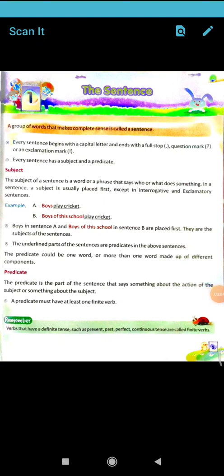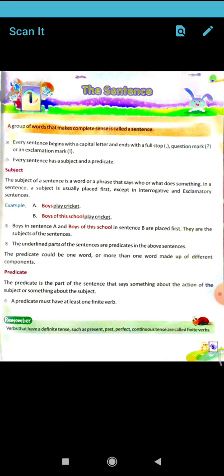Today we will start English grammar, and your first chapter is the sentence. I think everyone understands what the meaning of a sentence is. It means a group of words that makes complete sense. Group of words means noun, pronoun, verb, adjective, adverb, preposition, conjunction, etc. A group of words that makes complete sense, a meaningful sentence.